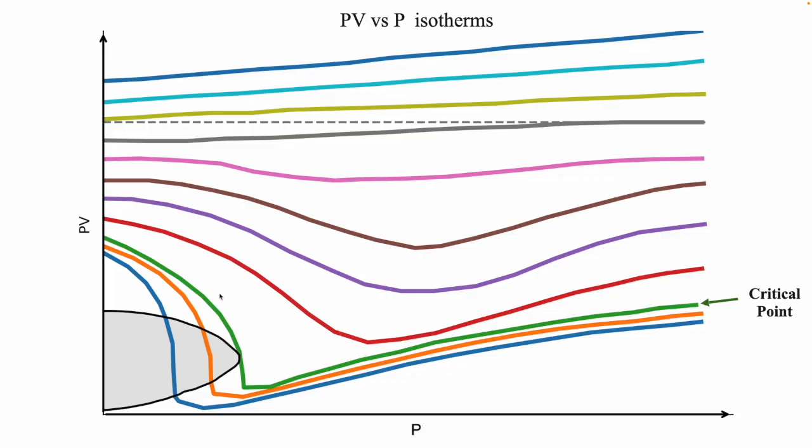The one point that they insist on is that PV is equal to nRT, our ideal gas law, is no longer sufficient to explain the behavior of real gases. So we need to make some kind of an adjustment to the ideal gas law so that it can be applied to real gases also. This is what we will see in our next lecture. Thank you.